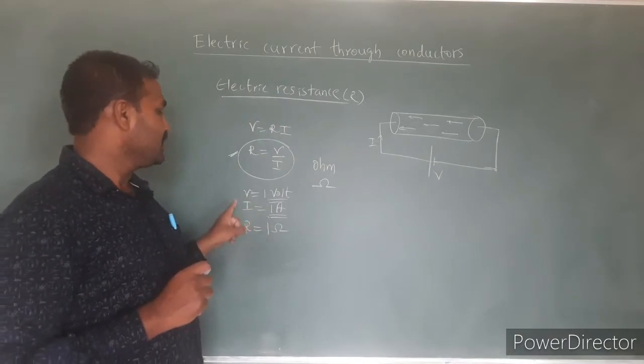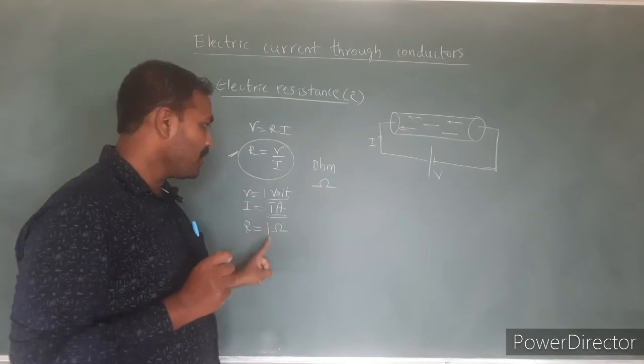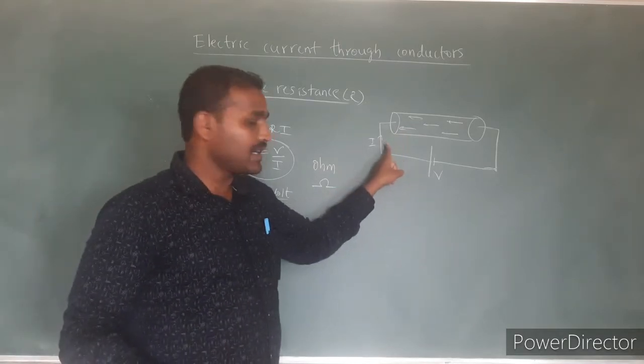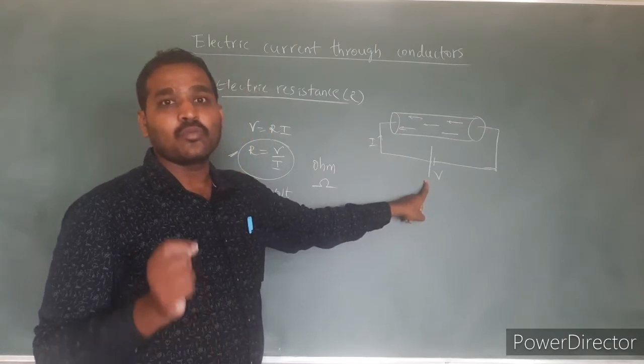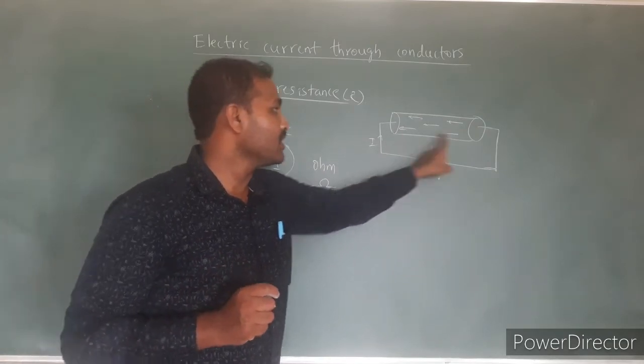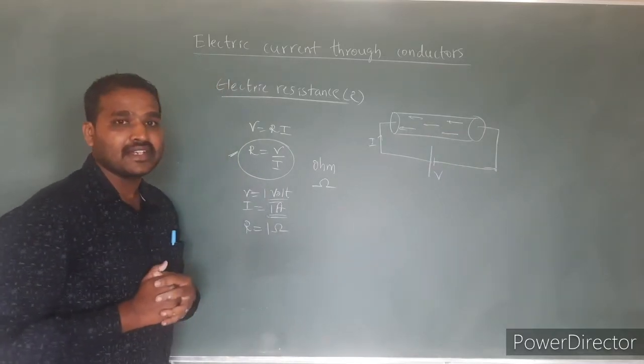Yes, the resistance of any conductor is said to be 1 ohm when 1 ampere current flows through the conductor, when 1 volt potential difference is applied across the terminals of the conductor. This is the definition of electric resistance.